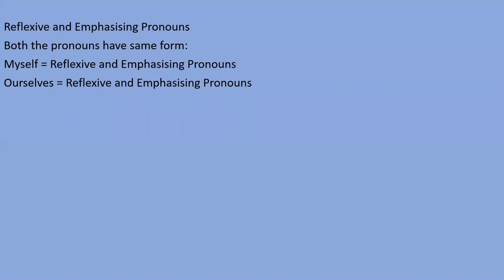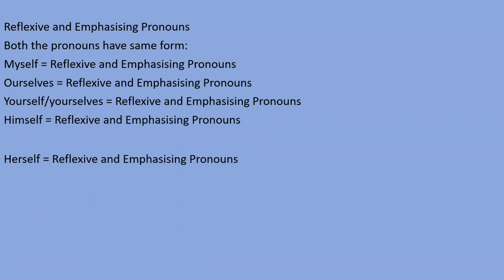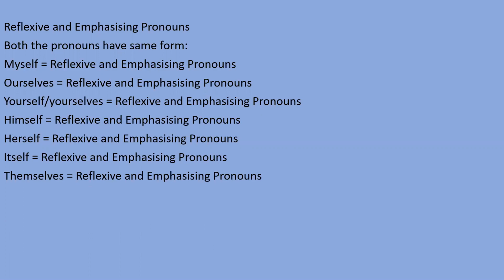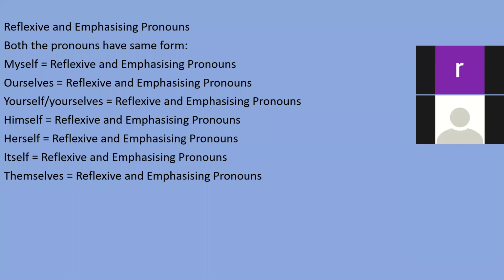Both pronouns have the same form. दोनों ही pronouns की जो forms हैं वो same होती हैं, यानी कि जो उनकी words हैं वो same है. Like myself, if I say myself, that is a reflexive pronoun along with emphasizing pronoun. Ourself, reflexive and emphasizing, both are there. Yourself or yourselves, himself, herself, itself, themselves. These words are called reflexive pronouns and emphasizing pronouns. Then what is the difference? Why do we say them reflexive and sometimes emphasizing pronouns? This point we have to understand.